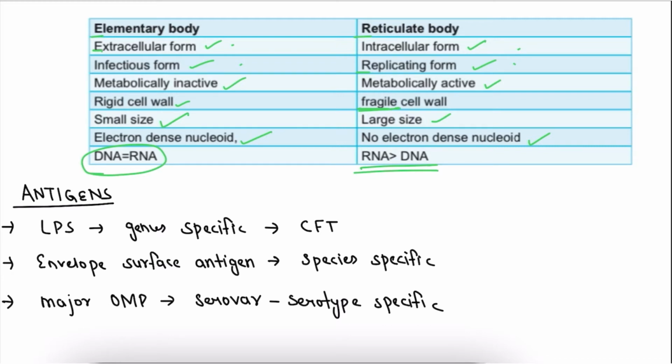Now coming to the antigens present in chlamydia. The first one is lipopolysaccharide. It is genus specific and is used for the complement fixation test. The second one is the envelope surface antigen, which is species specific. The third one is the major outer membrane protein, which is serotype specific. We will study about this later. So there are three antigens: LPS, envelope surface antigen, and major outer membrane protein.